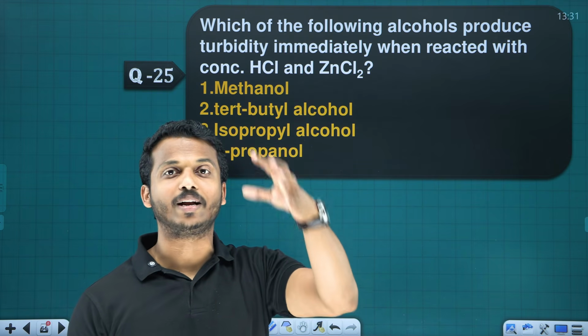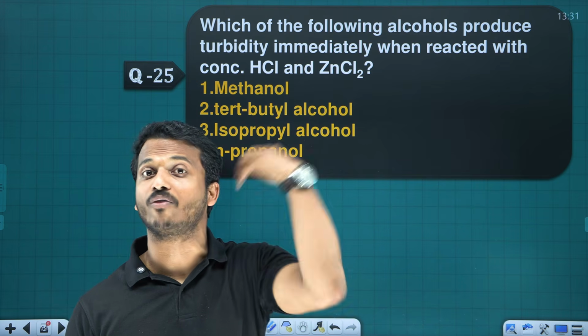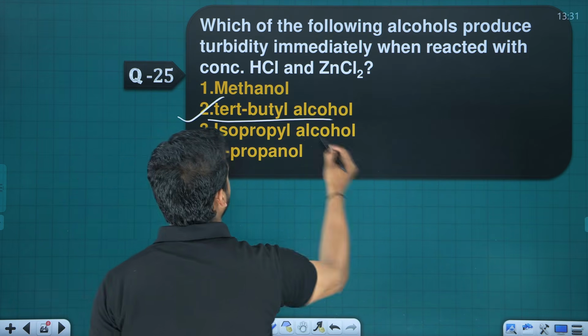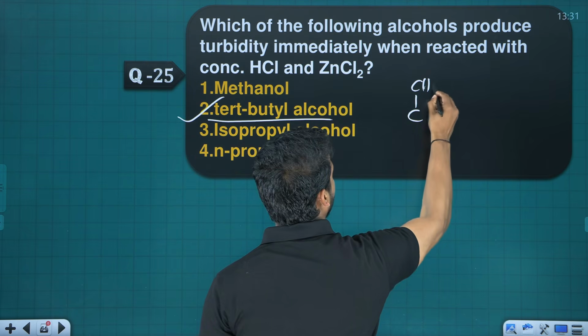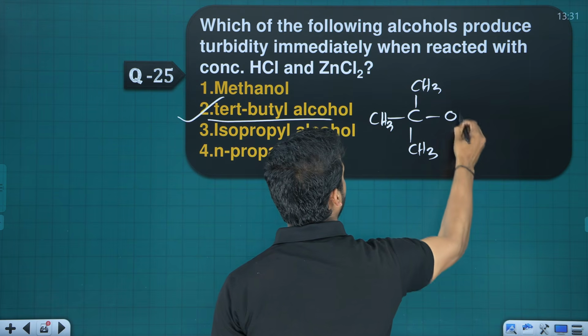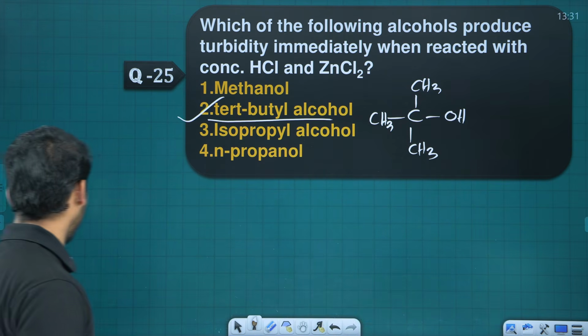Next one, which of the following alcohols produces turbidity immediately when reacted with the Lucas reagent? Turbidity is given by tertiary alcohol faster. Which is a tertiary alcohol? No doubt, tert-butyl. You know what is tert-butyl? This group is called tert-butyl alcohol.